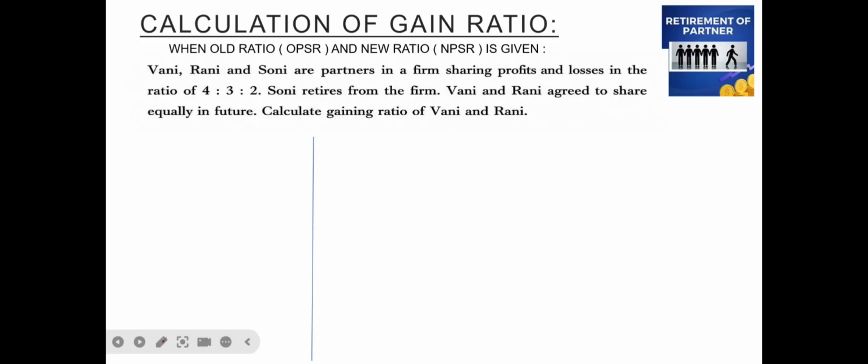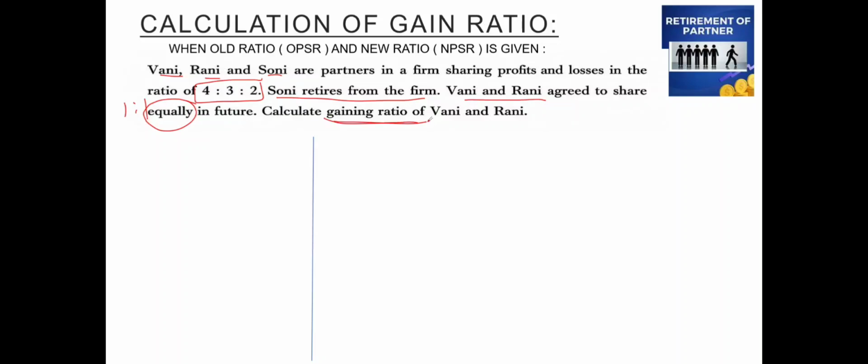Barney, Rani and Sony are partners in a firm sharing profits and losses in the ratio of 4 is to 3 is to 2. Sony retires from the firm. Barney and Rani agreed to share the future profits equally. So when we say equally, the ratio will be 1 is to 1. Calculate gaining ratio of Barney and Rani.